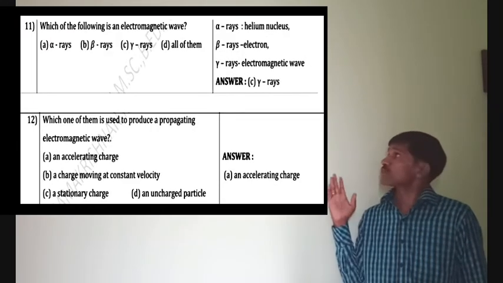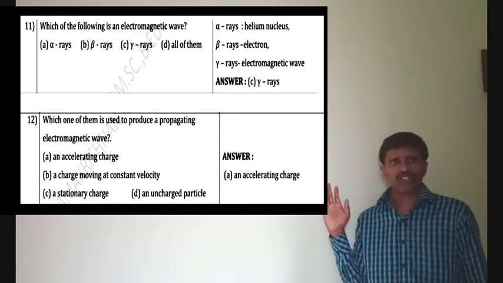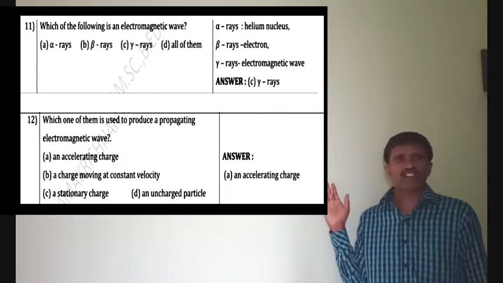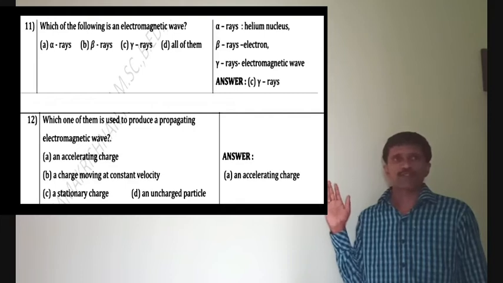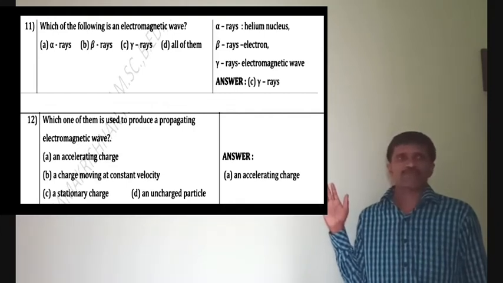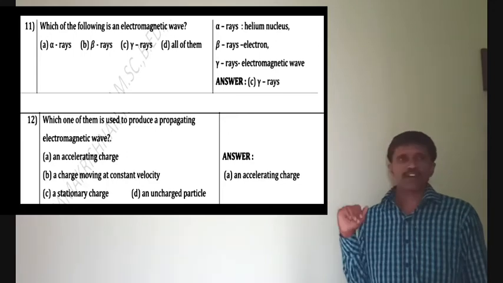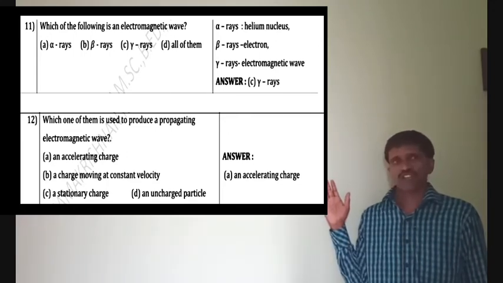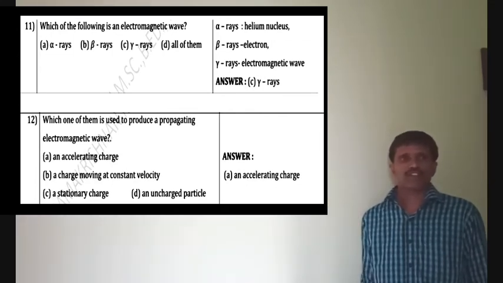11th 1 mark question. Which of the following is an electromagnetic wave? Alpha rays are nothing but a helium nucleus. Beta rays are nothing but an electron. Gamma rays are electromagnetic waves. So, answer for 11th 1 mark is C option. That is gamma rays. 12th 1 mark question. Which one of them is used to produce a propagating electromagnetic wave? An accelerating charge is the answer for 12th 1 mark question.